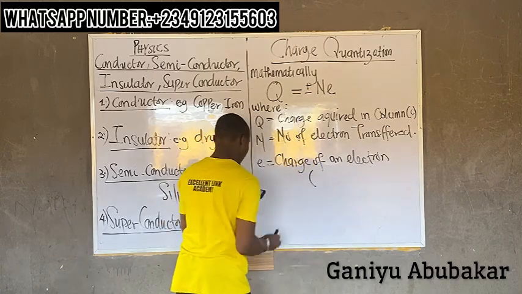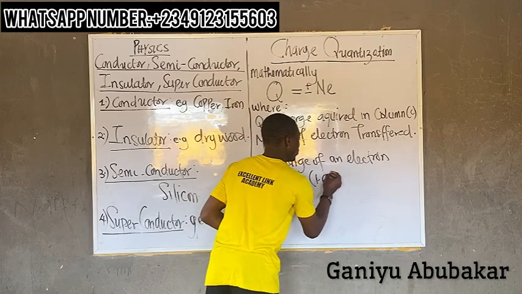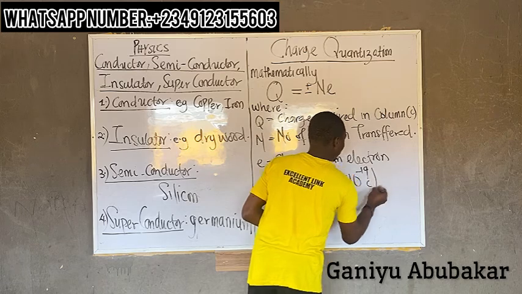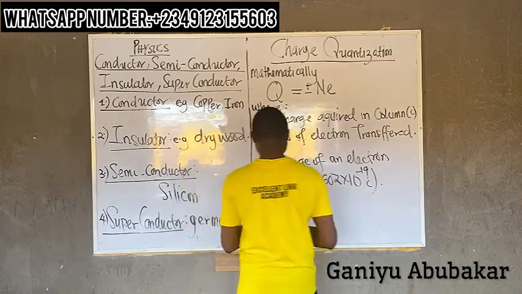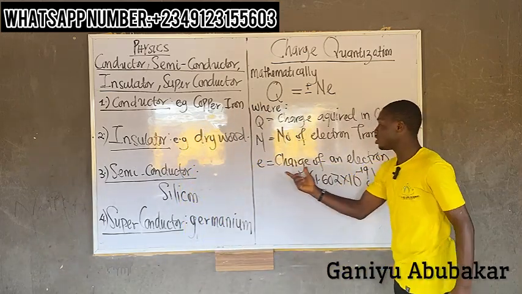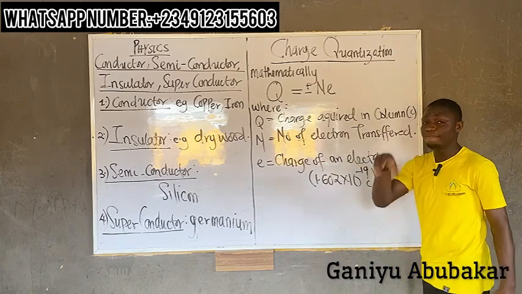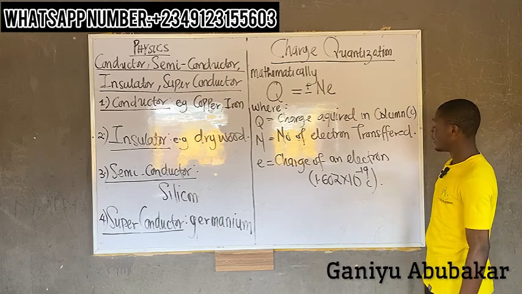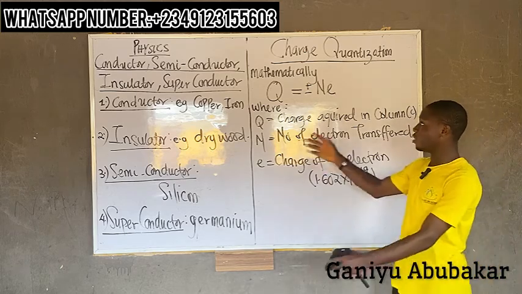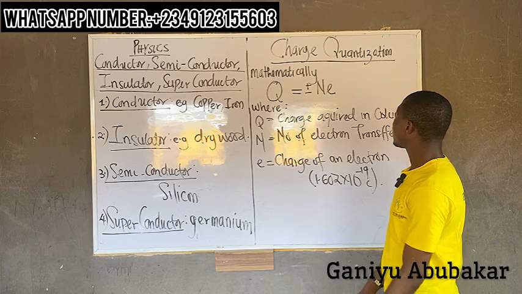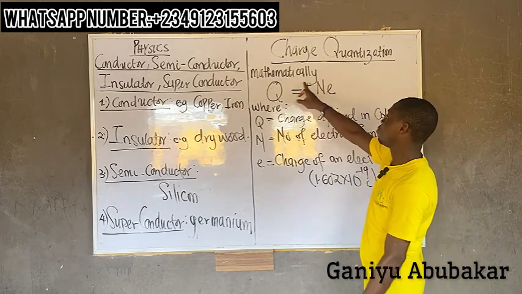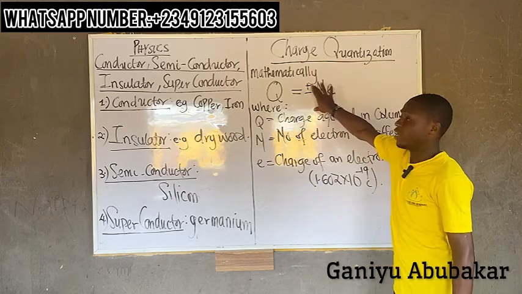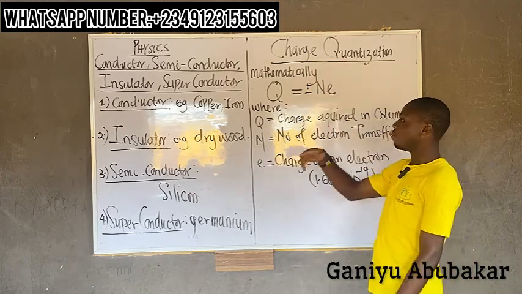The value of E is given as 1.602 times 10 to the power minus 19 coulomb. So this is the concept behind charge quantization. Q equal to plus or minus NE. The plus or minus depends on your usage, so I will explain this concept when we take an example.